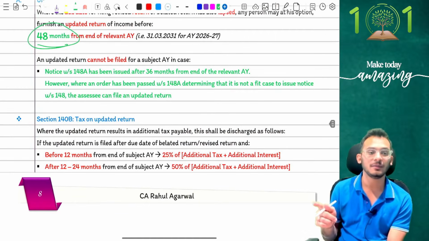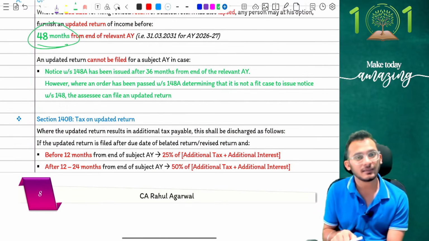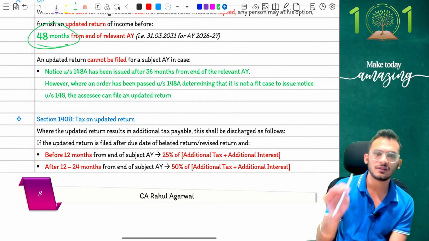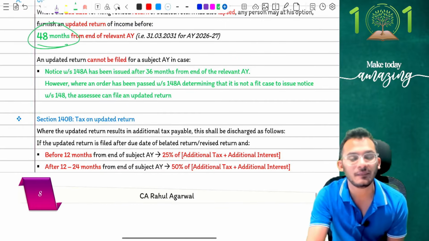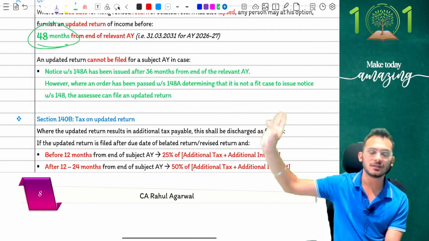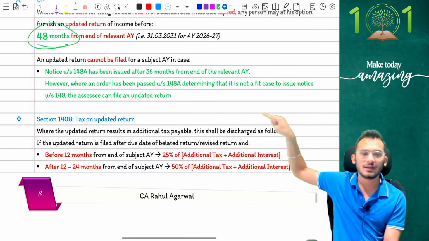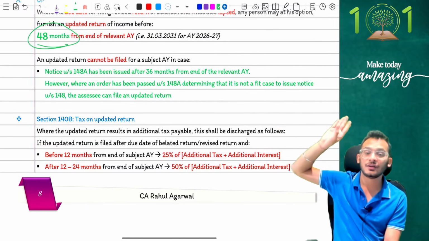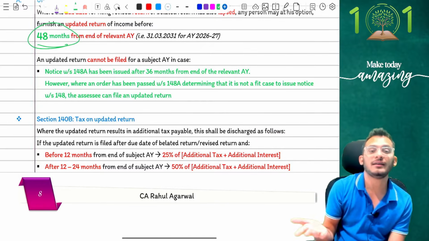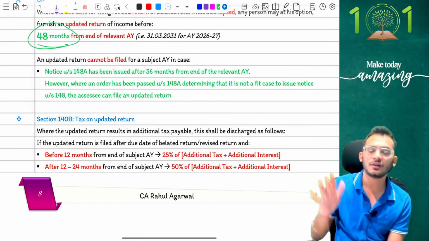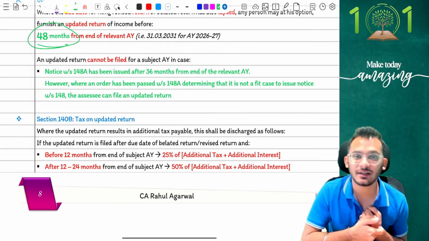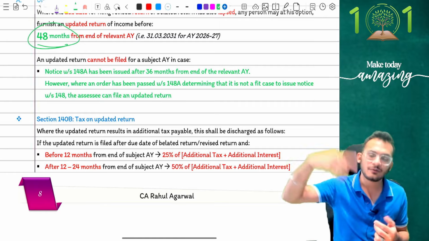They have put in an additional condition, people, because we discussed in classes also that when it comes to updated return, you can only file it when you're clean, which means if at any point the department has launched proceedings on you, any prosecution, penalty, or normal assessment proceedings, updated return was barred. Now, because I'm giving you a time limit up to 48 months, the time limit of reassessment also comes into the picture, and therefore income tax has now clarified that if any notice has been issued to you under section 148A, which is your reassessment notice, then in that case also you cannot file an updated return. However, if I find out later, after issuing the notice, that I never even wanted to proceed with reassessment, I issued 148A, asked you some queries, found out that it is not a fit case to reopen for assessment, and dropped the proceedings, after that you now have time.